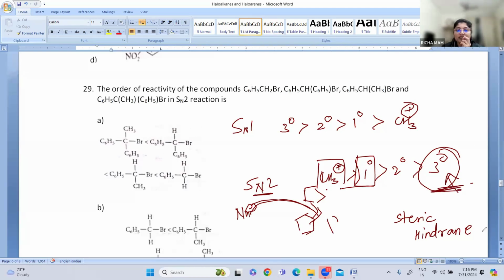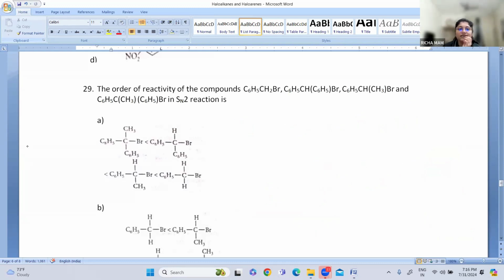Here we had seen one tertiary and two secondary. Then we have to see which are the bulkier groups: phenyl groups are more bulky than methyl groups, right? Like that we have to compare.